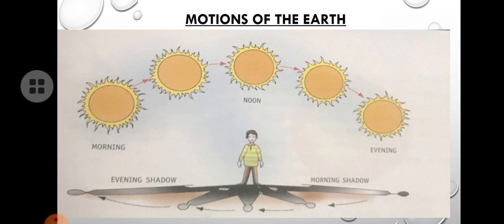So, for our eyes, it seems that the sun is moving from east to west, isn't it? And our earth is motionless. Actually, the sun is not moving around, but only our earth is moving around the sun, isn't it?